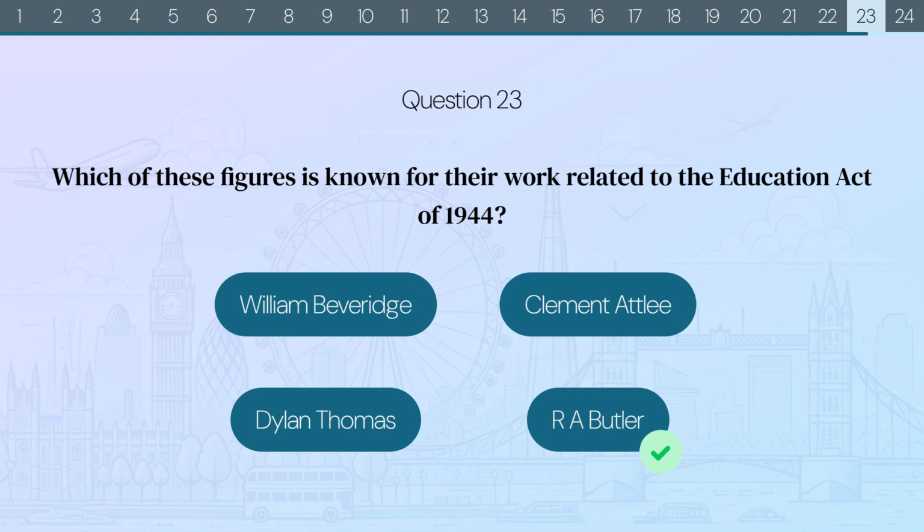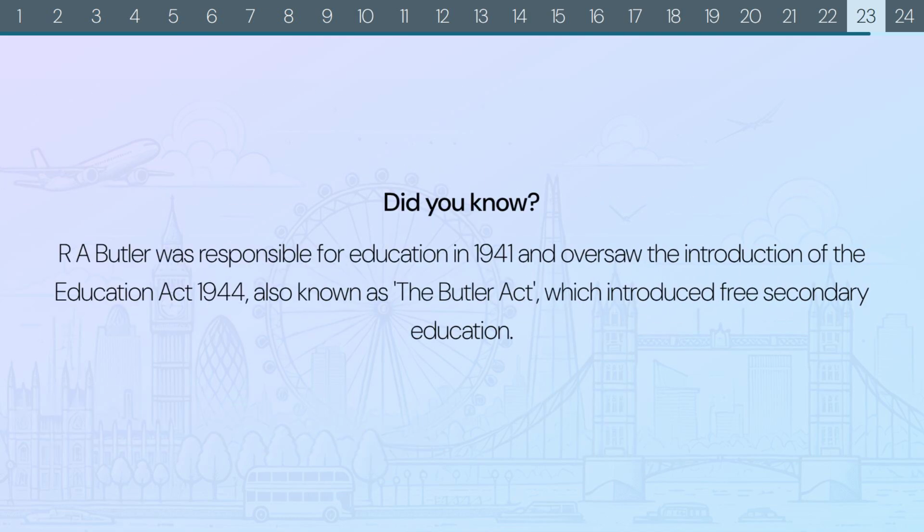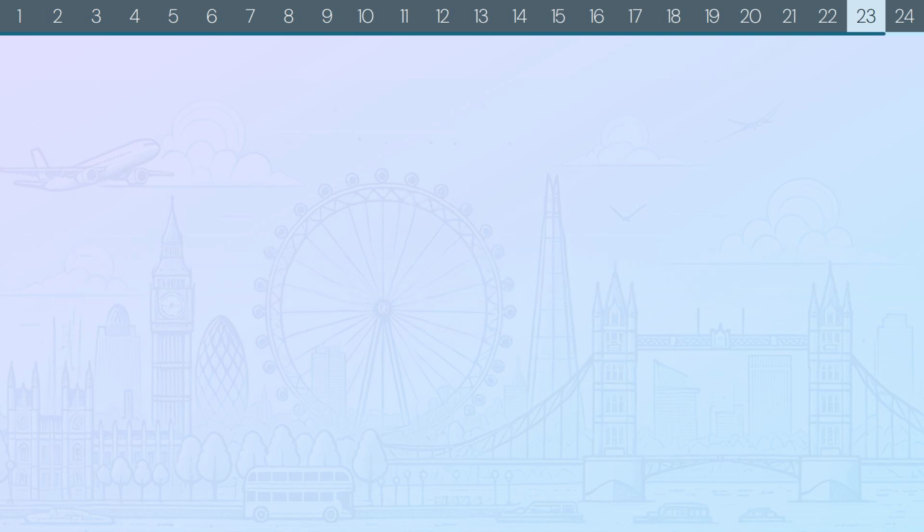The correct answer is R.A. Butler. Did you know? R.A. Butler was responsible for education in 1941, and oversaw the introduction of the Education Act 1944, also known as the Butler Act, which introduced free secondary education.